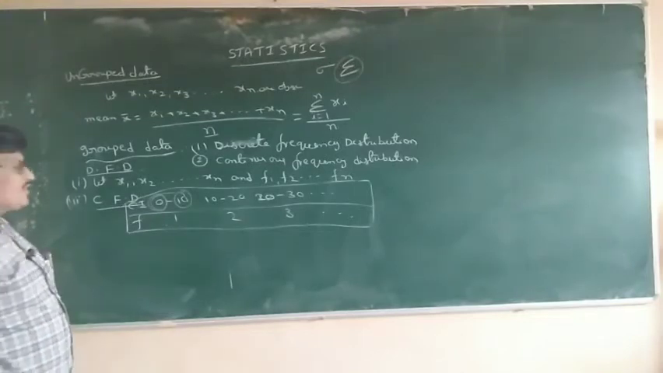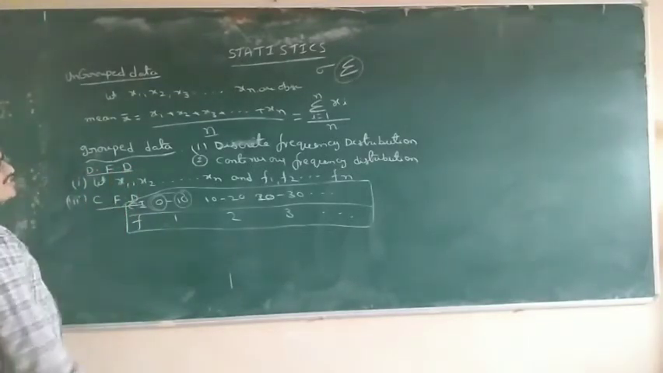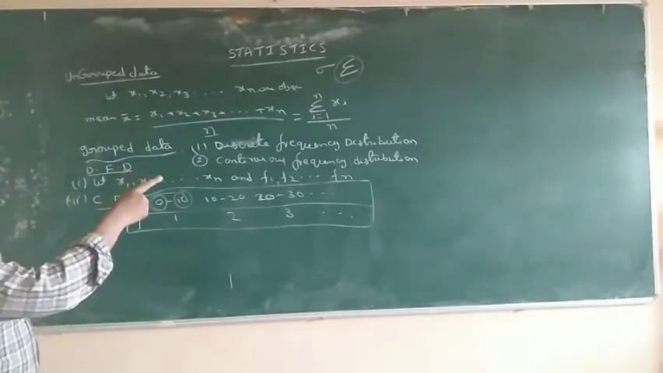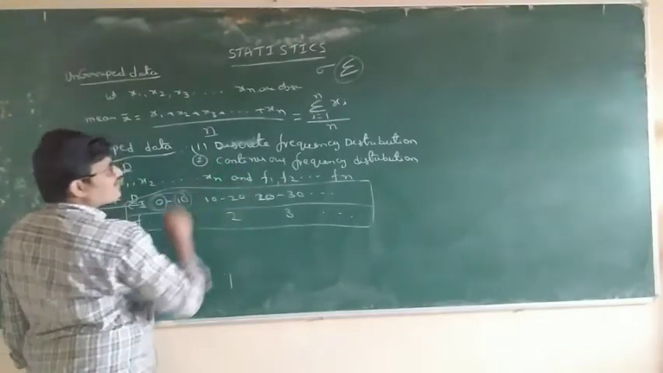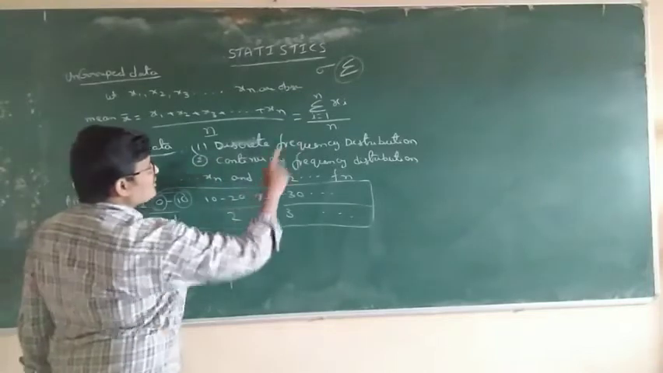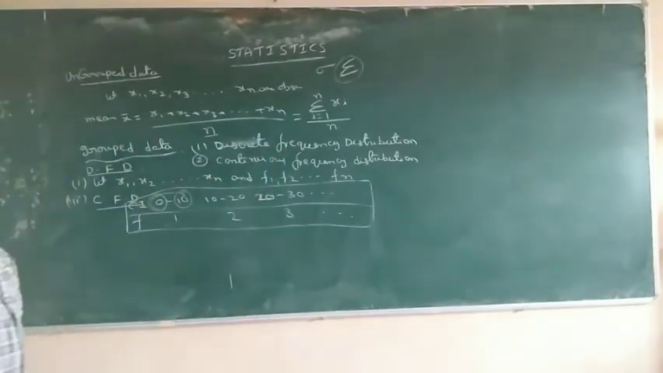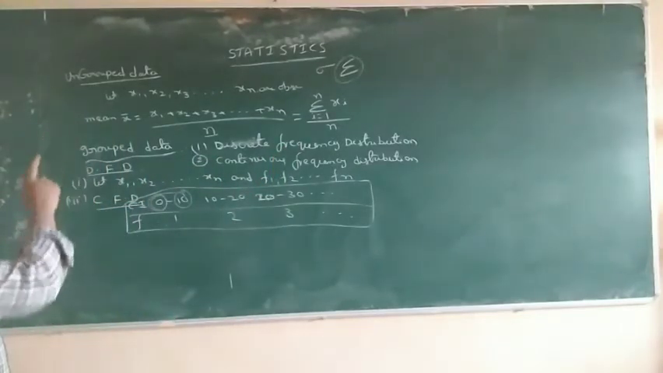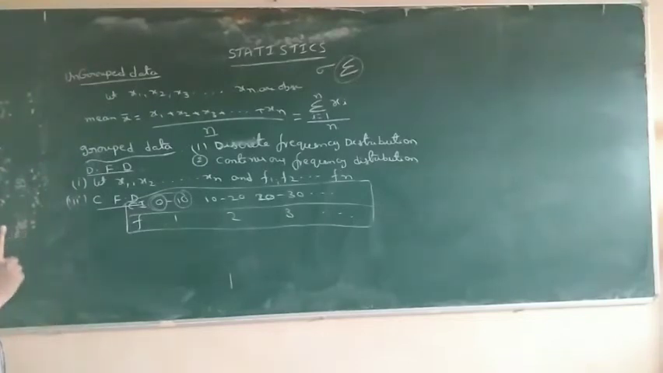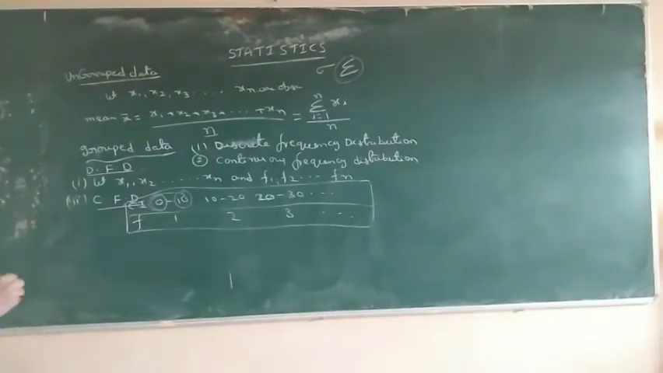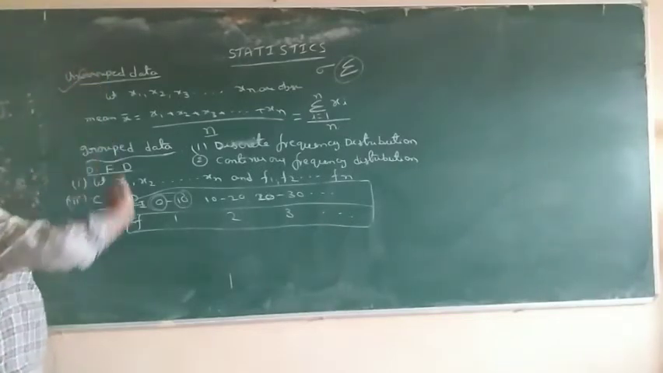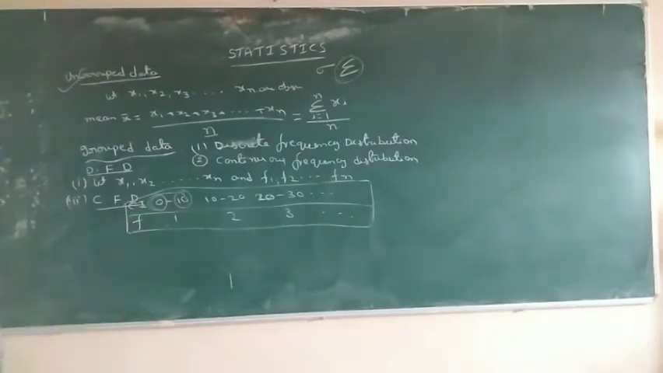Intervals and frequencies means this is continuous frequency distribution. Only observations and frequencies given means discrete frequency distribution. Only observations given is ungrouped data, which we have already studied in our 9th class.